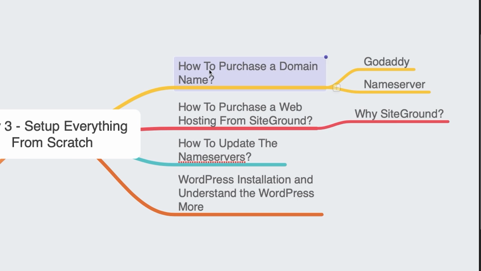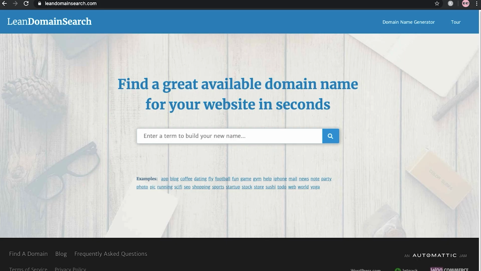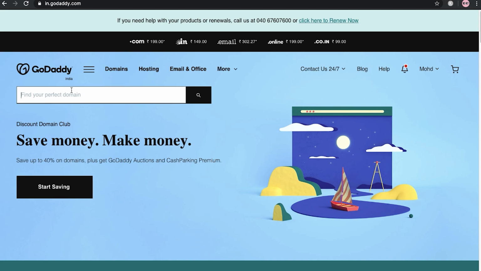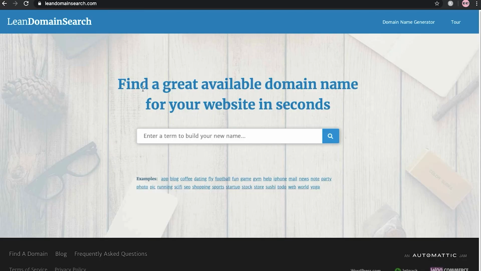It's time to show you all the things. First, let's see how you can purchase a domain name. For purchasing a domain name you have to go to godaddy.com and enter your domain name. But if you don't know which domain name is good for you, you can go to Lean Domain Search. I already told you about this tool in the previous video, but if you don't know it, try to use this tool. It helps you find a good domain name.